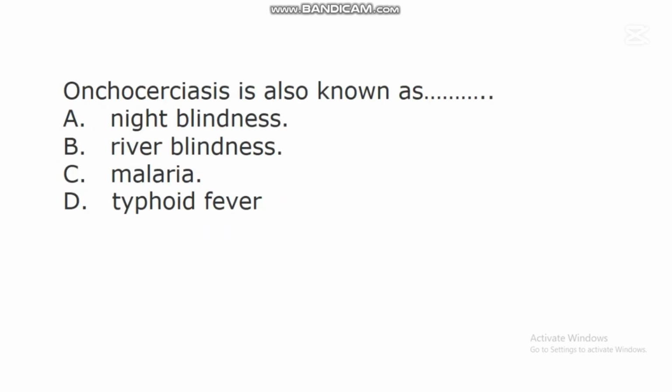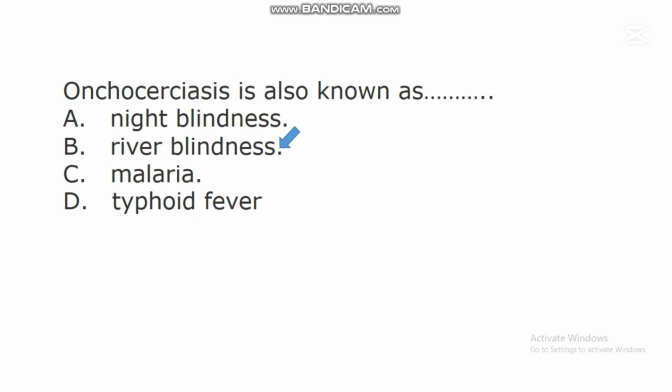The next question says, onchocerciasis is also known as dash. A. Night blindness. B. River blindness. C. Malaria. D. Typhoid fever. In this question, the correct answer is B.